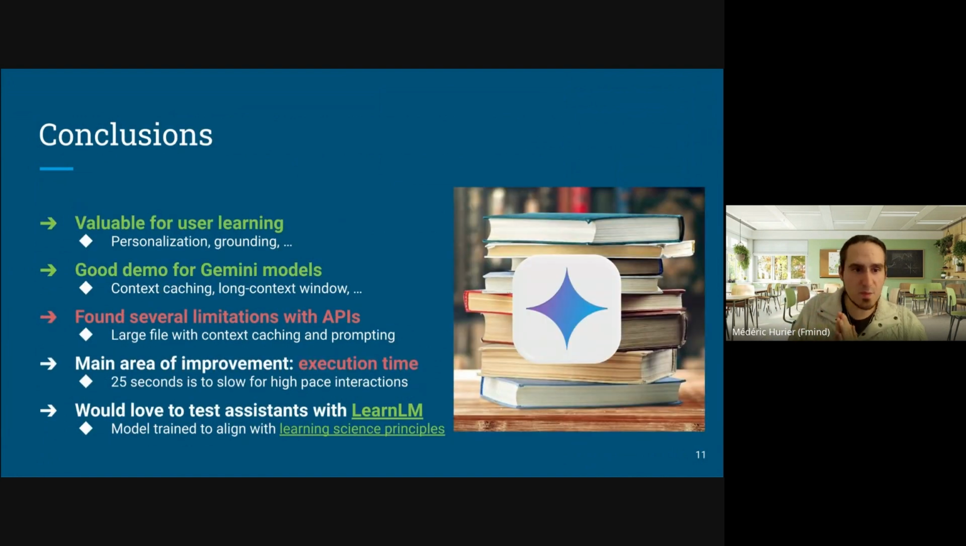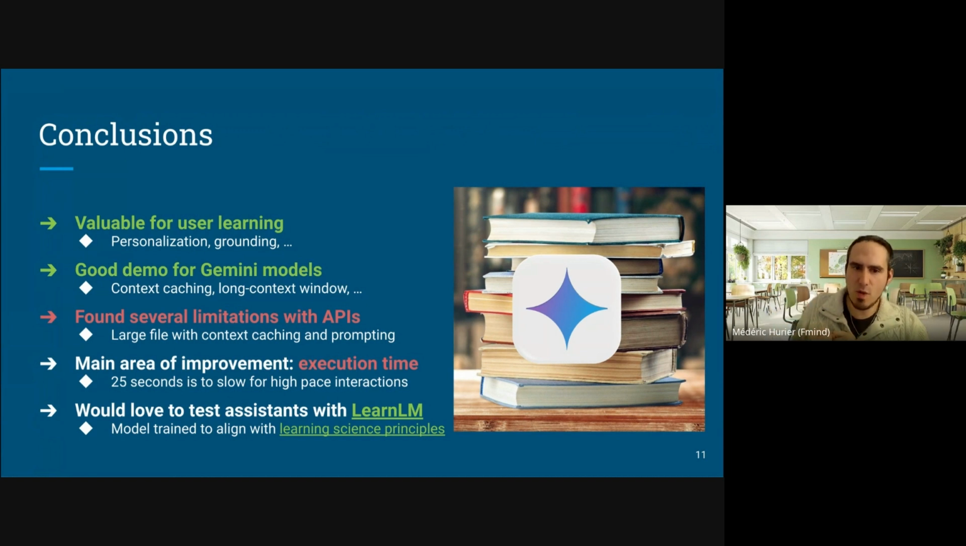So my conclusion for this project was that it was a valuable experience for me. With long context, you could provide much more and richer information to the user, and with the LLM, personalize the content. It was a good demo, I think, of Gemini models for showcasing context caching and long context window.